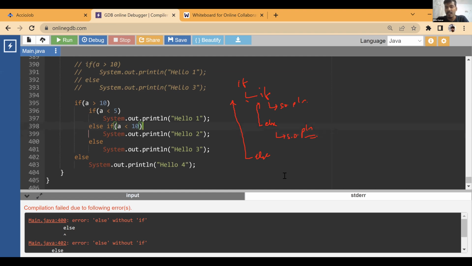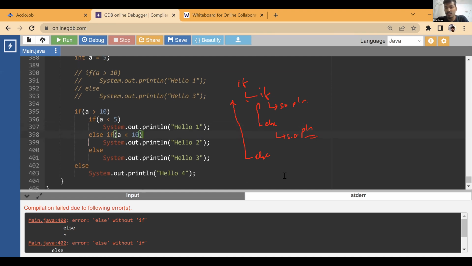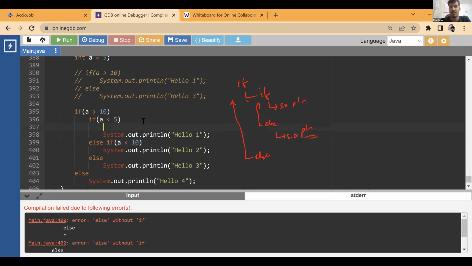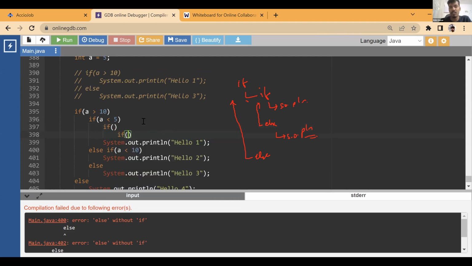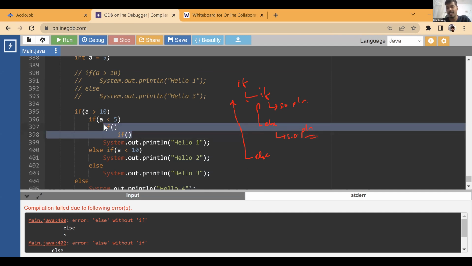Okay. Without bracket, can we only write one condition? Yes, without bracket, you can write one. If you want, you can write multiple ifs. You can write as many ifs as you want. So if you want to write multiple conditions, you can write if and then one more if. So if you have four conditions which you want to run in AND, you can write that in if. If you have a case of ORs, you can write that in else.